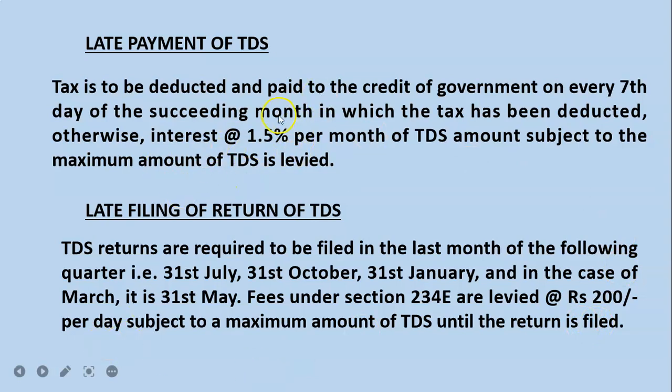So far we have seen that interest is per month, but for late filing of return, the fee is per day. That is 200 rupees per day will be charged until you file the return. For example, on 31st July you haven't filed the return, and only on 5th August you have filed. Then 1st August, 2nd, 3rd, 4th, 5th August is 5 days into 200, so 1000 rupees will be your late filing fee. That is as per section 234E.